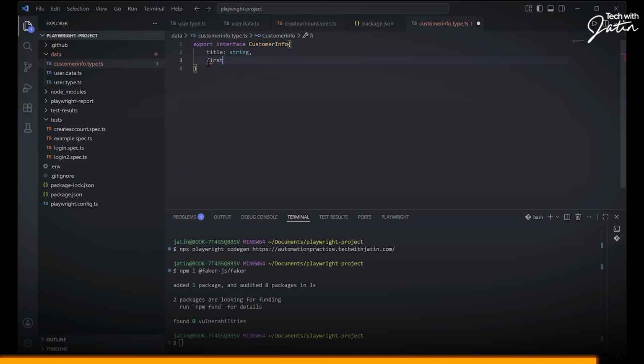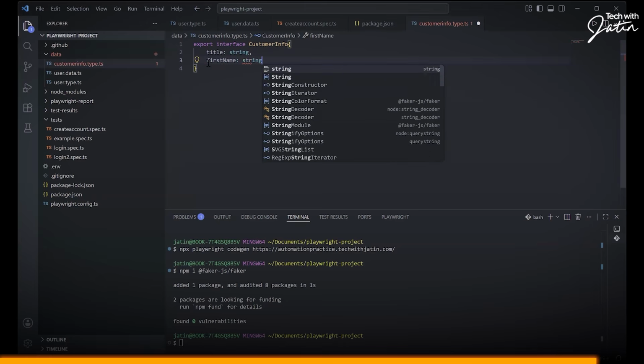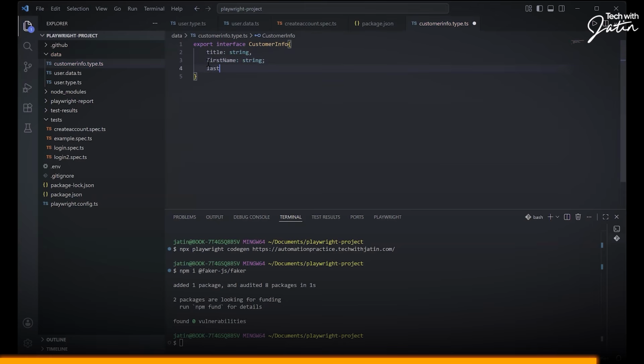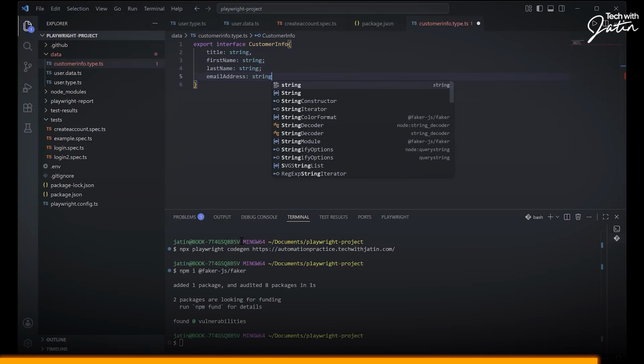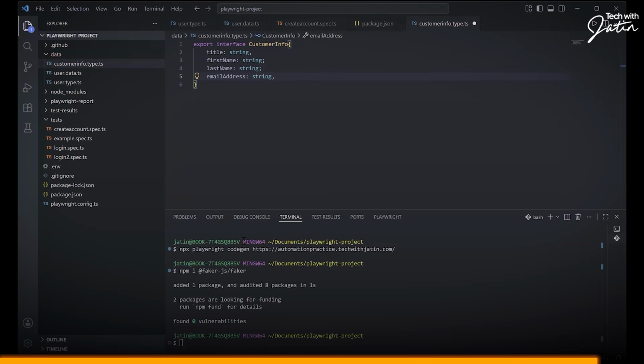Okay. So I'm going to have this first name, which is going to be again of string type. We're going to have the last name, which is going to be of string type. Then you're going to have email address, which is going to be again string type. Next is going to be password, which is going to be string type.